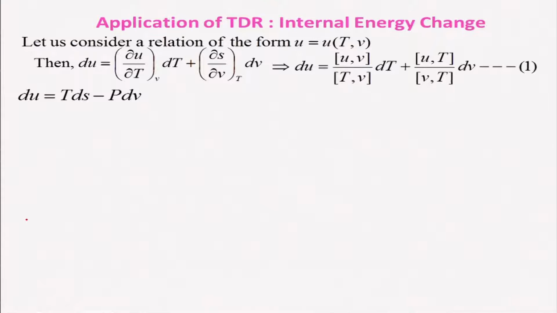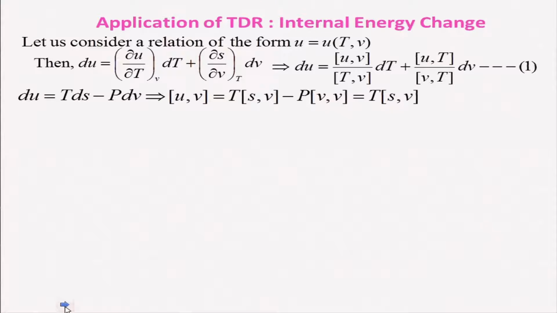And from the first Gibbs equation, we already know that dou u by dou s at constant v is T, whereas minus P is dou u by dou v at constant s.